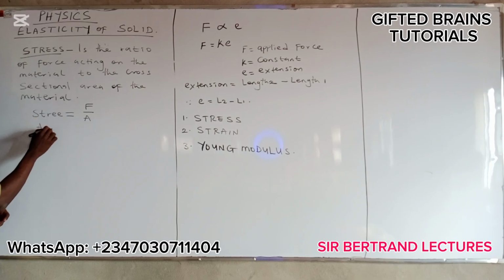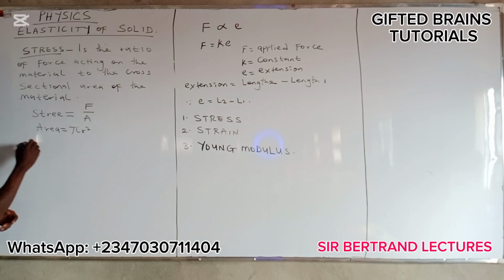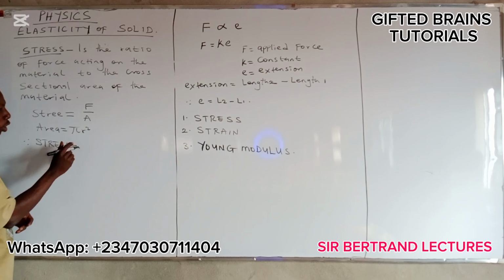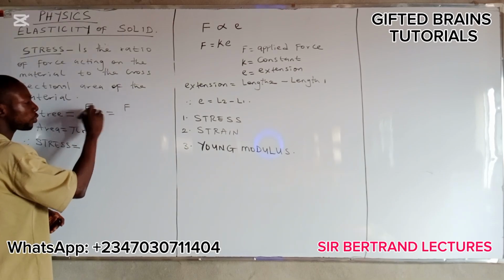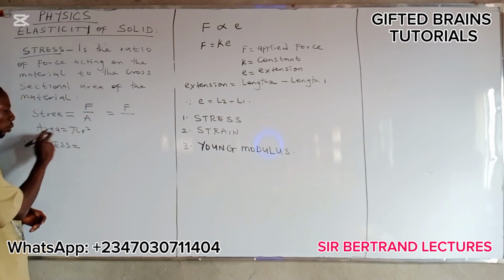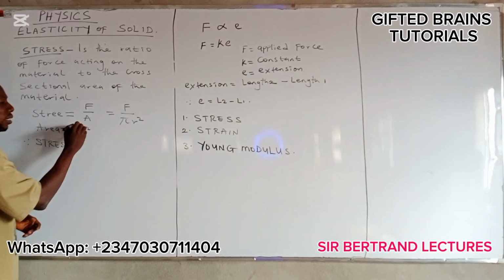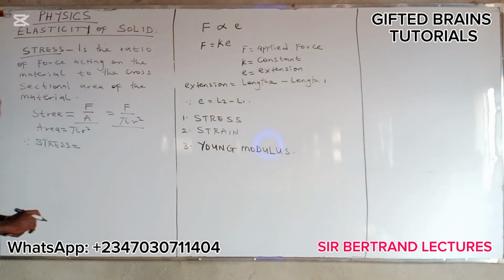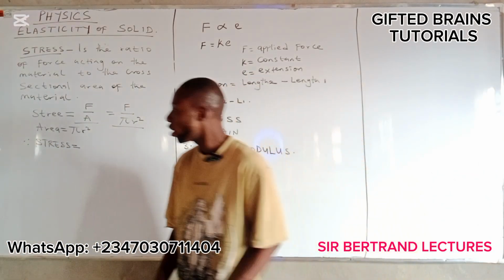Do you understand? Stress is equal to force over area. Now we all know that area is equal to pi r squared. All right? In that case, stress can also be equal to force over area, which is equal to force over pi r squared. This formula and this formula are still the same. I don't know if you understand. Okay, you understood, right? All right.